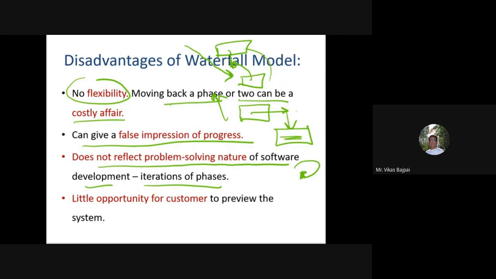Then we have little opportunity for customers to preview the system. I don't have any prototype in this particular case. How is my client going to judge? I cannot get any prototype. So how is my client going to judge how my system is going to look like? That's something which is a major cause of concern in case of waterfall model.